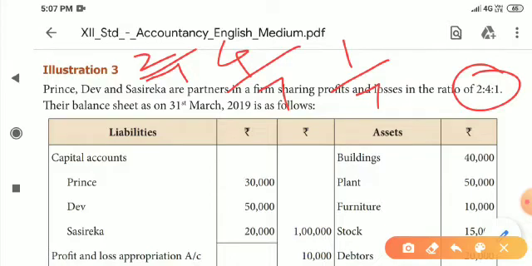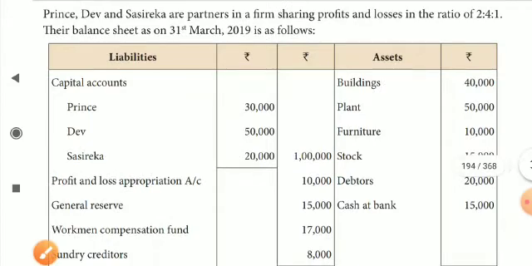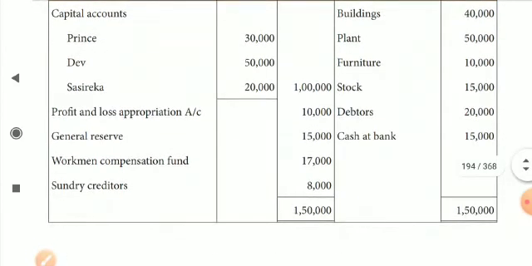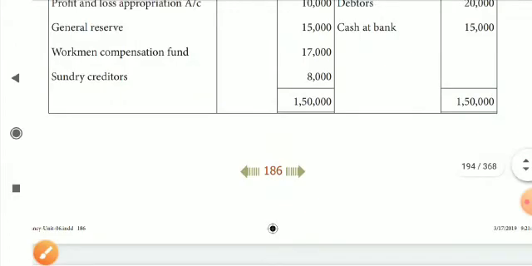Their balance sheet is given here. Profit and loss appropriation is displayed as a liability, meaning it is an income, a profit. General reserve, workman compensation fund: these three are accumulated income. They should be distributed to the old partners in their profit sharing ratio.